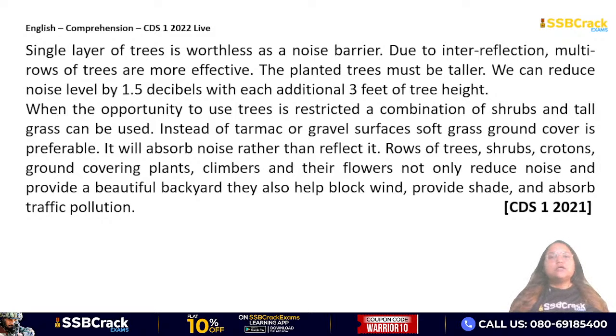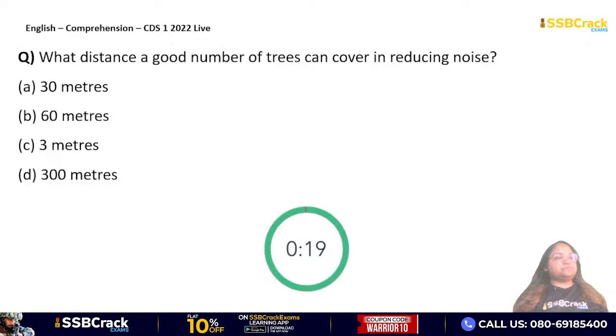Okay, very easy. सबने environmental science पढ़ा होगा तो ये तो common topic है उसमें, है ना? तो चलो noise pollution को reduce करने के लिए, traffic noise को reduce करने के लिए how plantation of trees is important, उसके बारे में पूरे passage में discussion हुआ है. Let's start now with the first question.